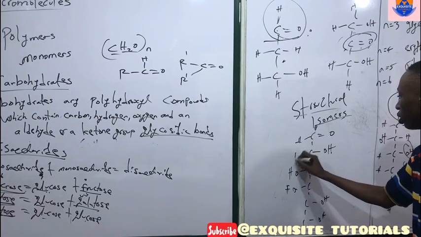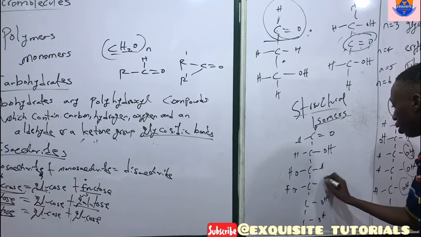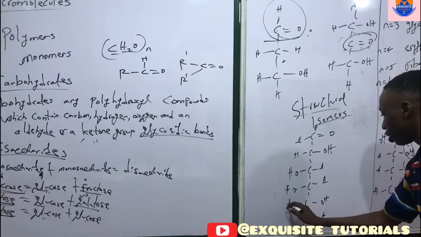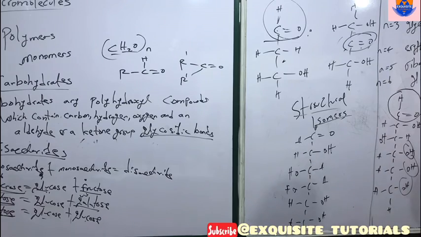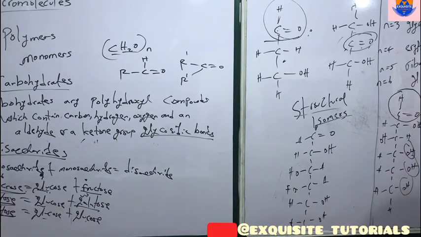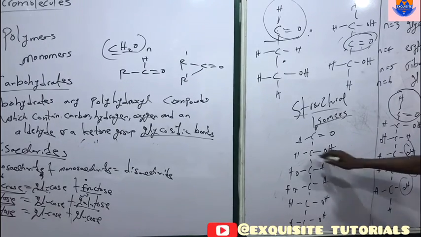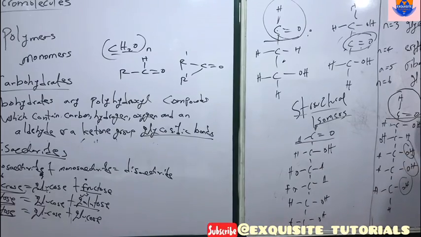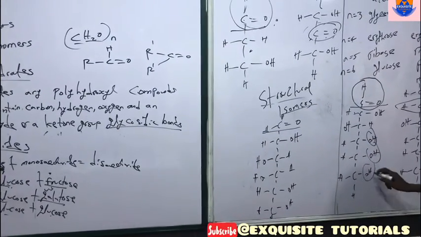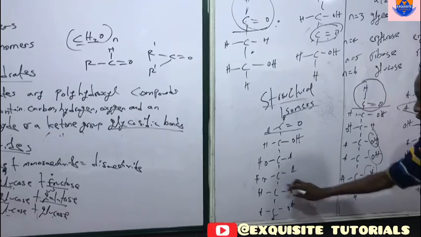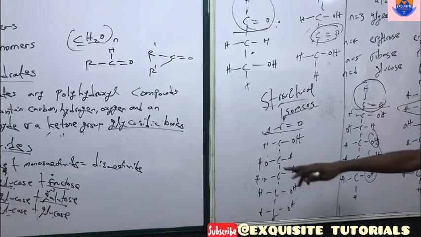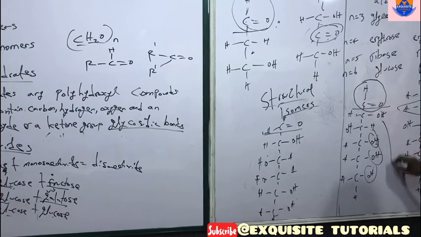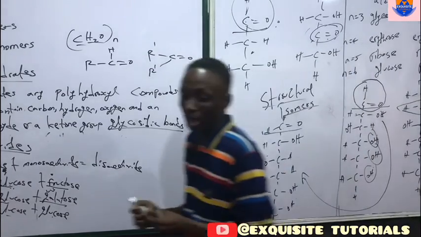If you look at galactose and glucose, you observe that both of them are aldo sugars, but it's just the position of the hydroxy group that makes them different. So lactose will be glucose plus galactose. That should be it for disaccharides.